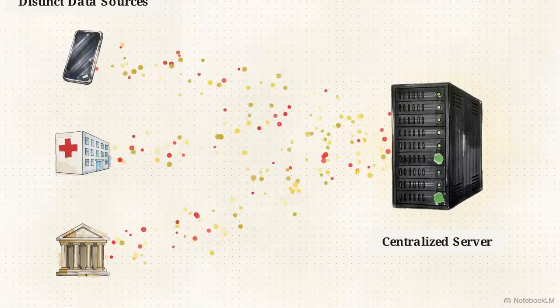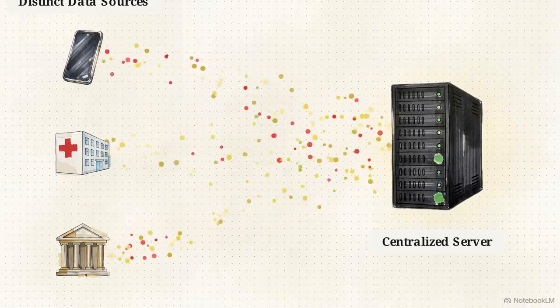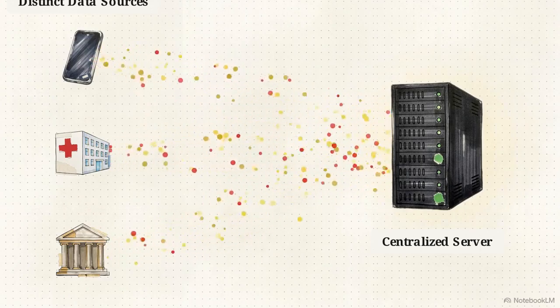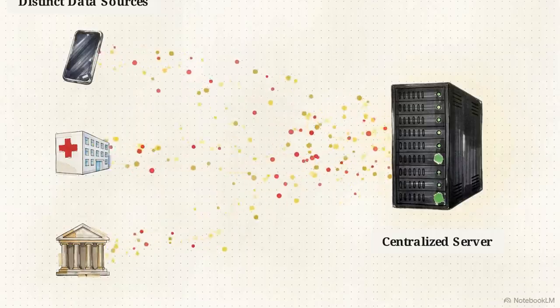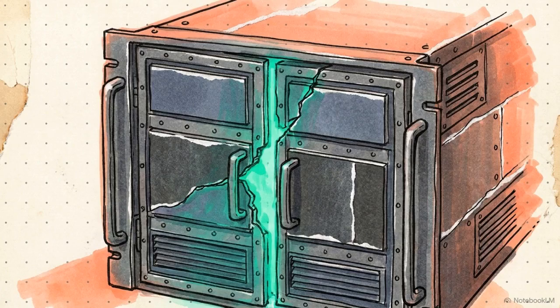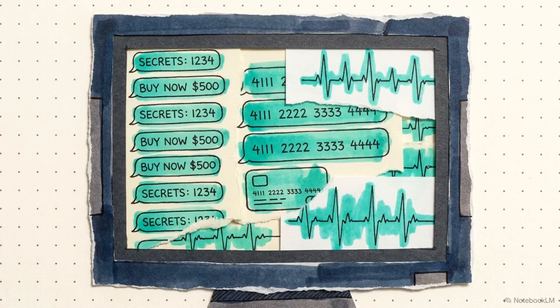The traditional machine learning model requires taking the raw data from millions of these distinct sources and shipping it to a single, centralized server to be processed. Pooling all that information into one place creates a massive security honeypot. If a hacker breaches that single central vault, they gain access to the private texts, financial histories, and medical records of millions of people at once.